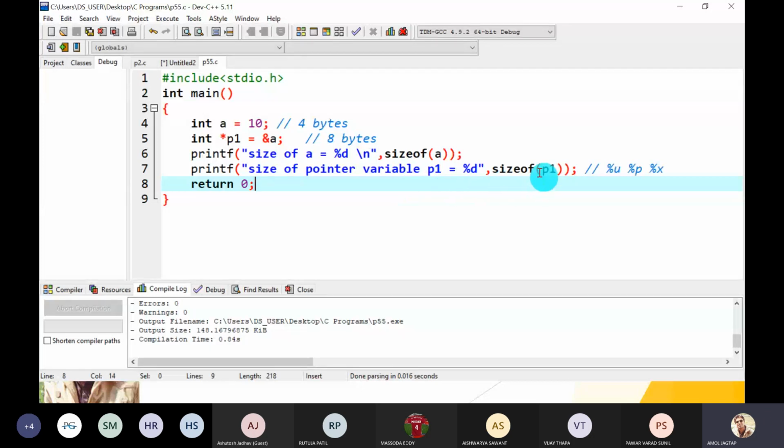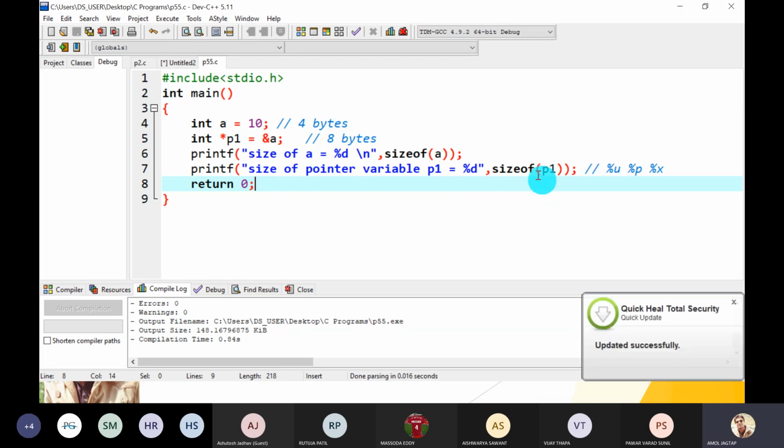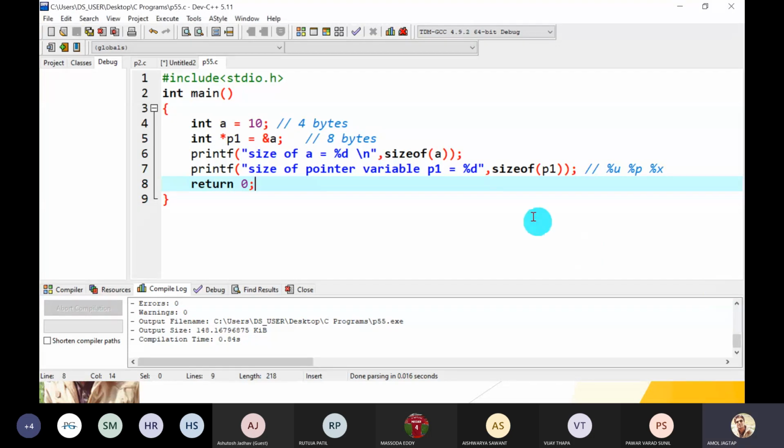But it varies depending on whether it is a 32-bit or 64-bit operating system or compiler, and a traditional or ANSI compiler. Guys, hope you understand. Any doubts till this?